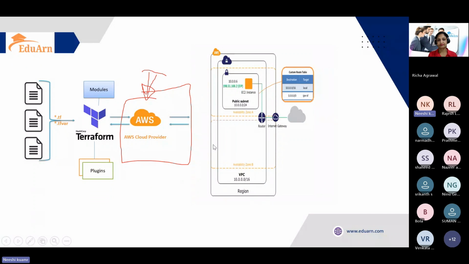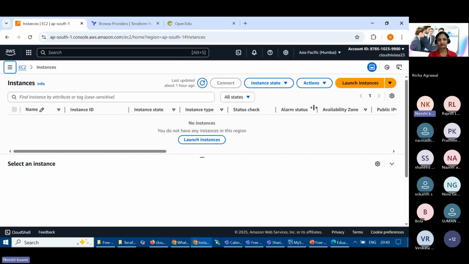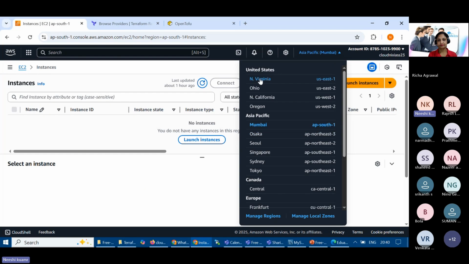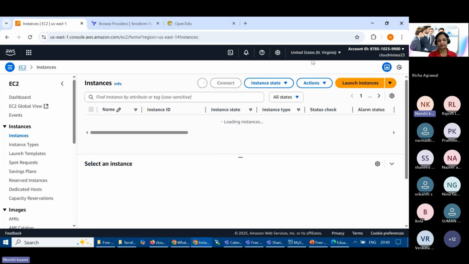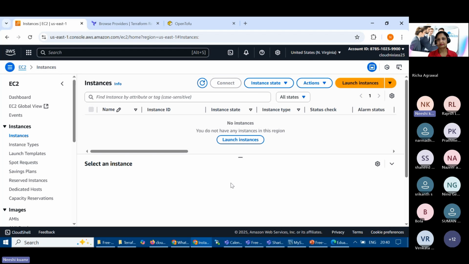Now if I go to the AWS account, you can see I have logged in, and as of now I'm in North Virginia because I demonstrated it in North Virginia itself. Are you able to see my screen, this AWS instance, Richa, or anyone else? Yes, I can see. Very good. Now in AWS, if I want to create and launch an instance, it will take at least 20 or 30 minutes, as they mentioned from their experience, and sometimes more. It all depends, for example, on multiple disk attachments, multiple networking, primary IP address, secondary IP address, and many more. So it can take more also, right?